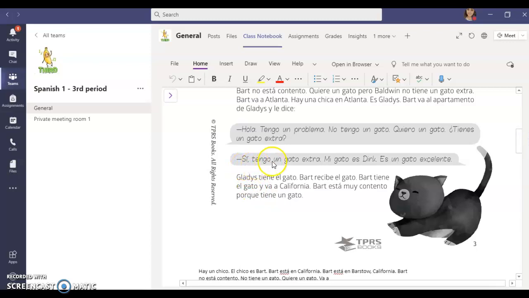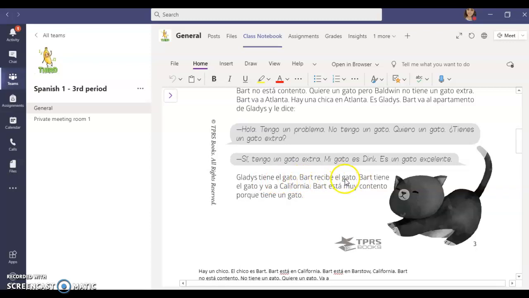Sí, tengo un gato extra. Yes, I have an extra cat. Mi gato es Dirk. My cat is Dirk. Es un gato excelente. He is an excellent cat. Gladys tiene el gato. Gladys has the cat. Bart recibe el gato.